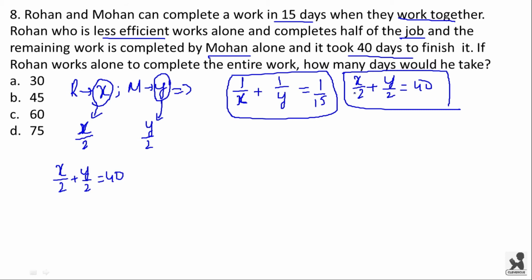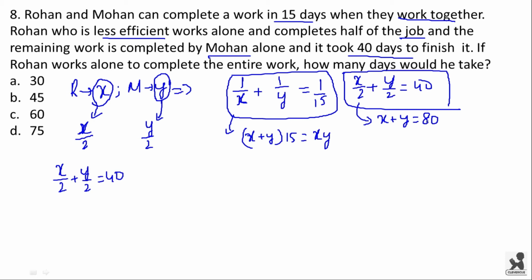Now we have got two equations. See, this equation can be reduced to X plus Y is equal to 80, and in this equation we have (X plus Y) into 15 is equal to xy.